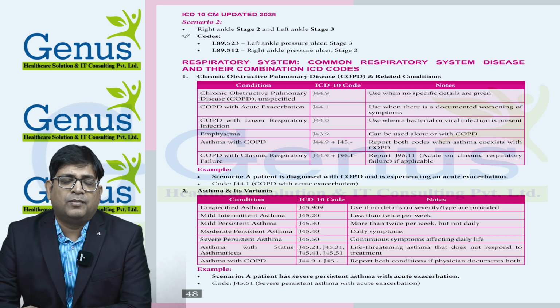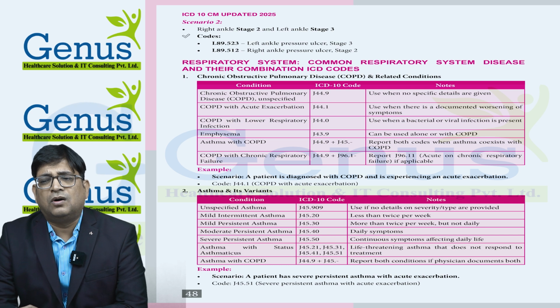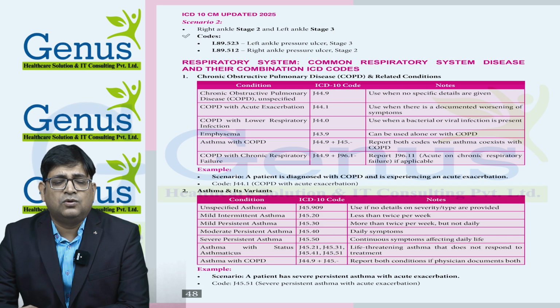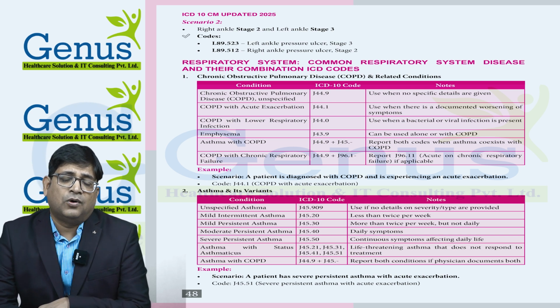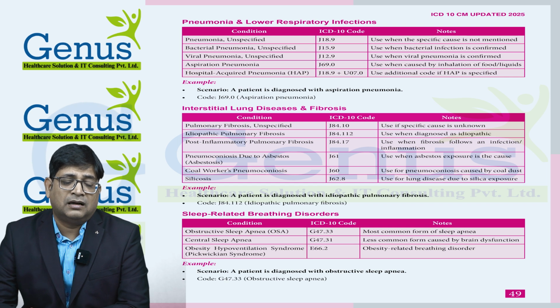There are some common conditions like pneumonia, COPD, asthma. As soon as you search these in your ICD-10-CM book, you will find them. There may also be respiratory failure, chronic respiratory failure, acute respiratory failure, emphysema, pleural effusion. There are many respiratory disorders, like aspiration pneumonia, hospital acquired pneumonia, viral pneumonia, bacterial pneumonia; multiple types of pneumonia are there.